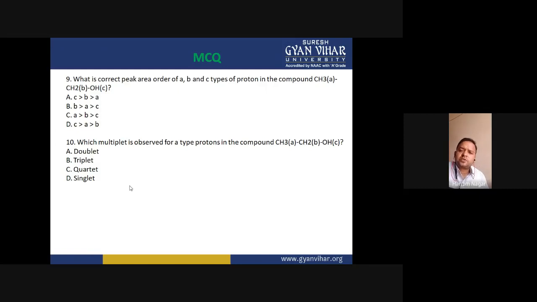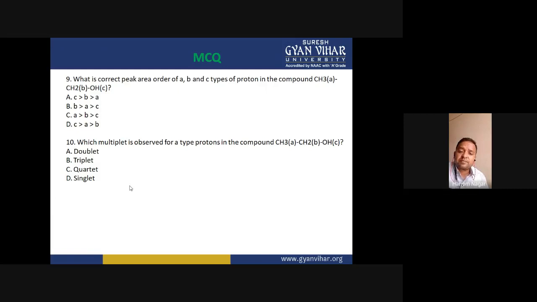But actually, the OH proton does not interact with the CH2 protons easily. This is because the OH proton participates in the formation of hydrogen bonds and exchanges its position from one molecule to another.